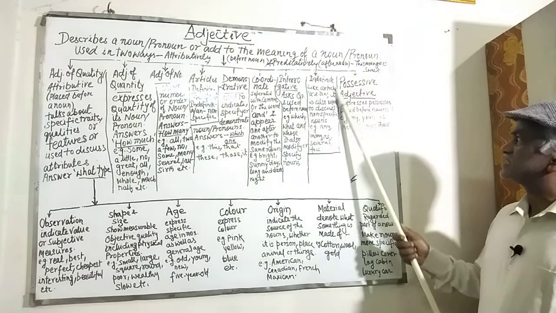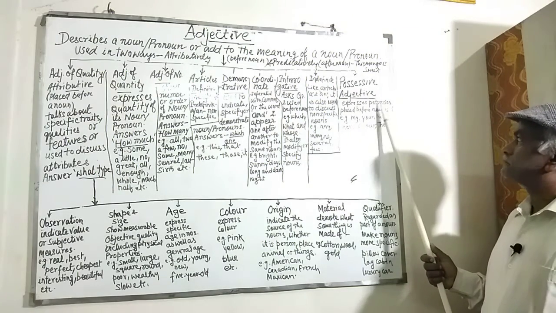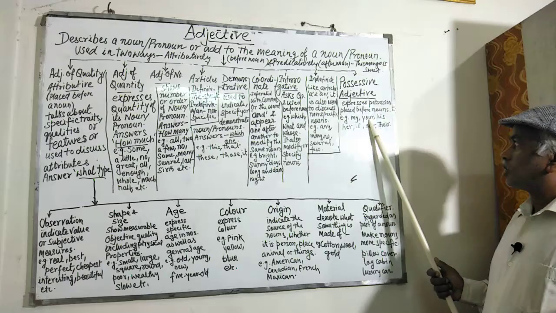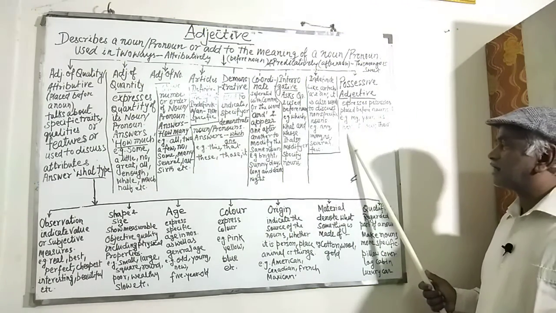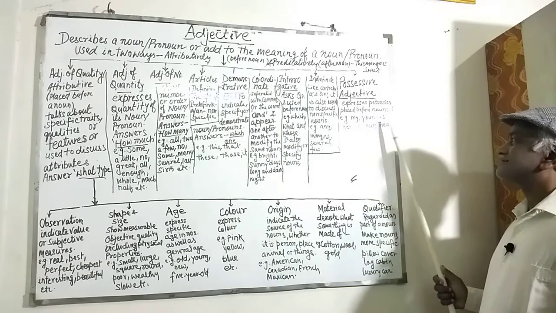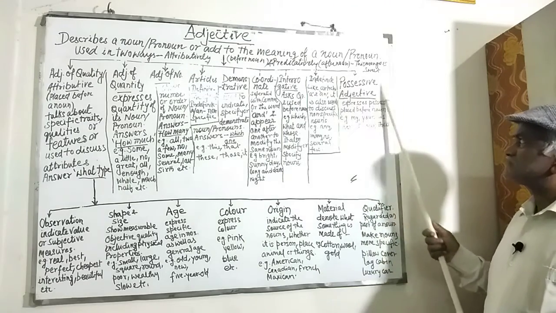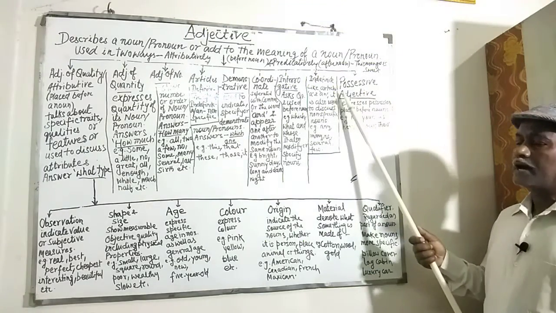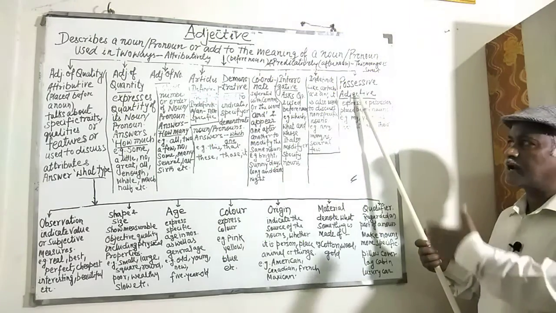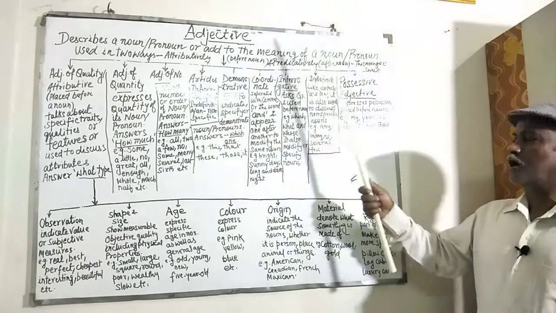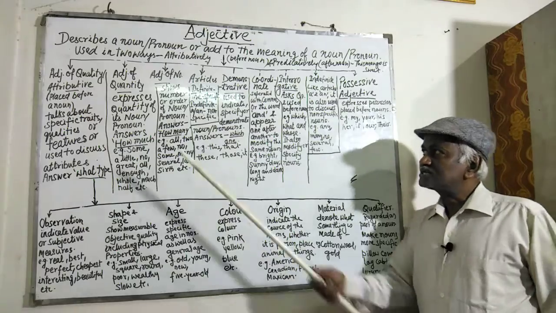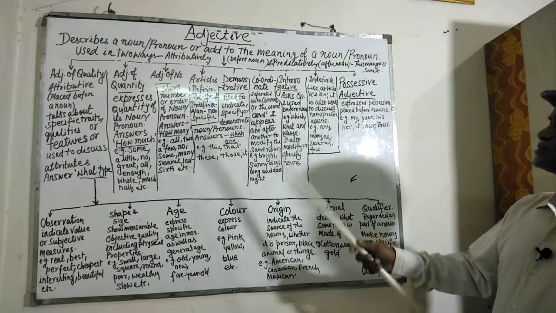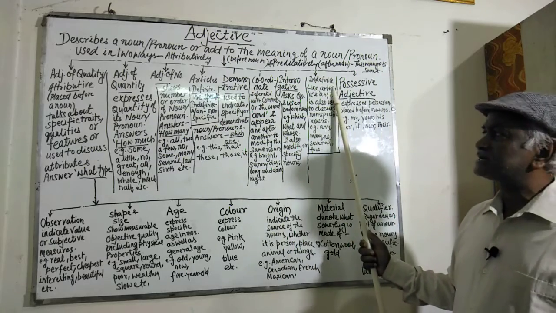These adjectives express possession and are placed before the noun, like my, your, his, her, its, our, their. I differentiated between possessive adjectives and possessive pronouns in my previous class while teaching pronouns. So these are the different classes of adjectives. There are 9 classes of adjectives.